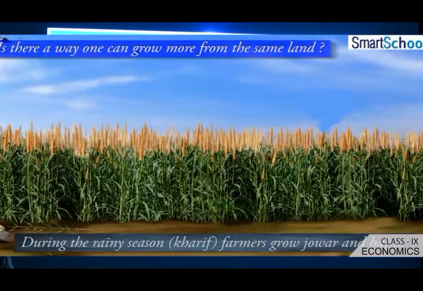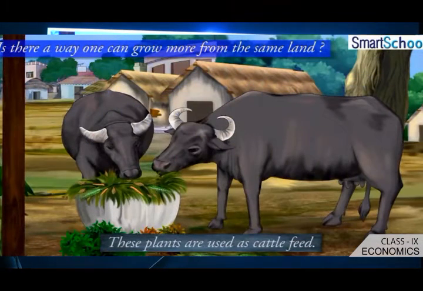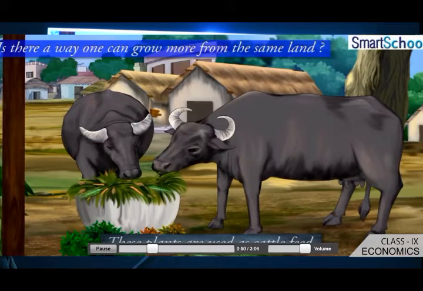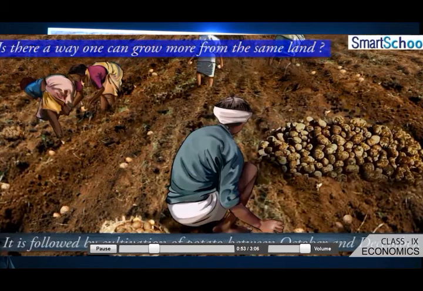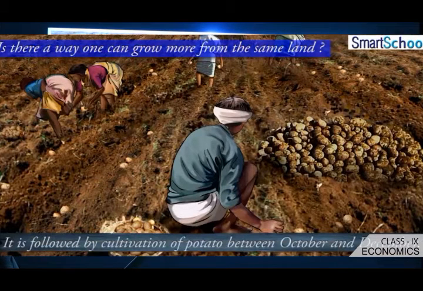During the rainy season, the Kharif season, the farmers grow jowar and bajra in order to feed their cattle. So they use this as fodder for their animals. During the months between October and December, they use the land for the cultivation of potatoes. We know that potatoes are rich in carbohydrate and starch, so they cultivated the land with potatoes.